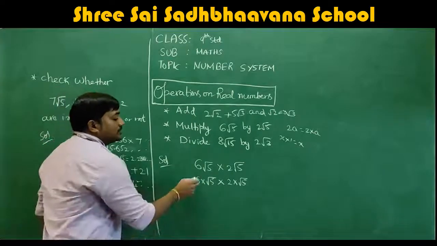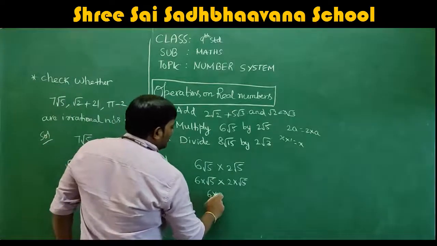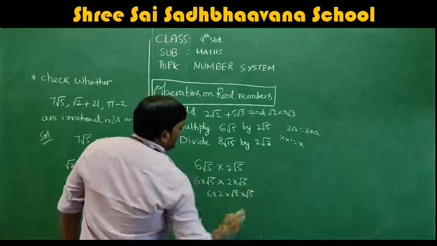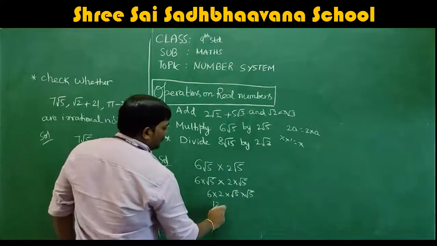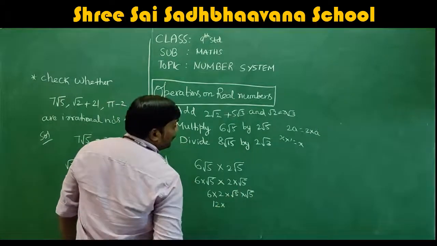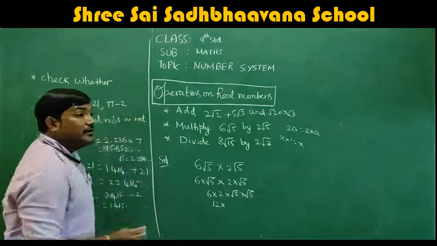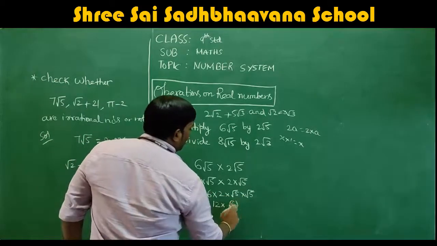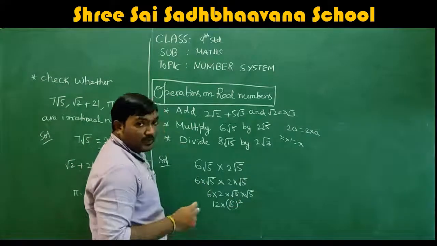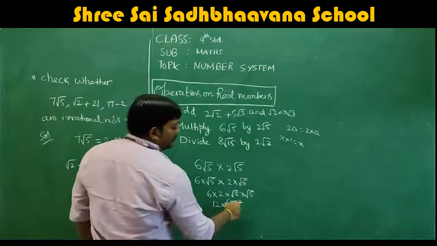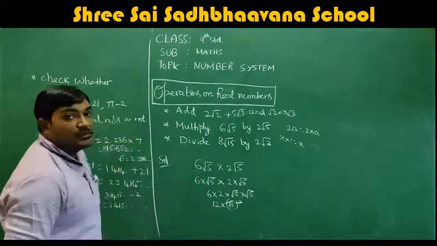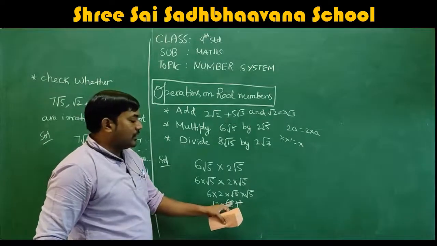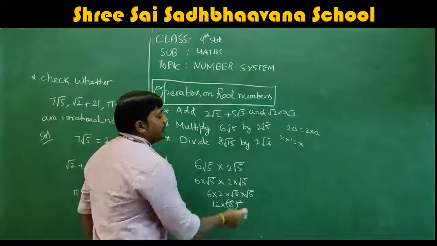Now what I'll do is multiply 6 into 2 separately, and root 5 into root 5 separately. 6 into 2, how much? 12. And root 5 into root 5: if you do this, you will get root 5 whole square. Same number multiplied twice. So square and root will get cancelled. You might already know this, but I will explain here how square and root get cancelled.